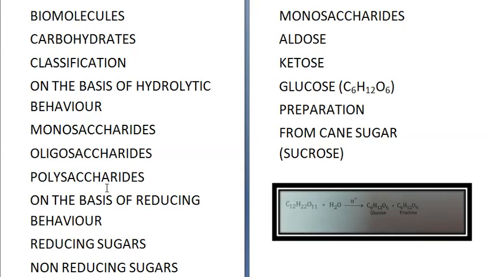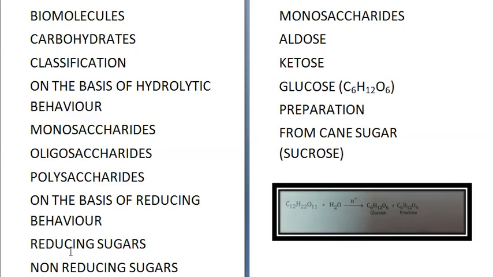Now, this was on the basis of hydrolysis. On the basis of reducing behavior, carbohydrates are classified into two types. First is all the carbohydrates which reduce Fehling solution and Tollens reagent. They are called reducing sugars.